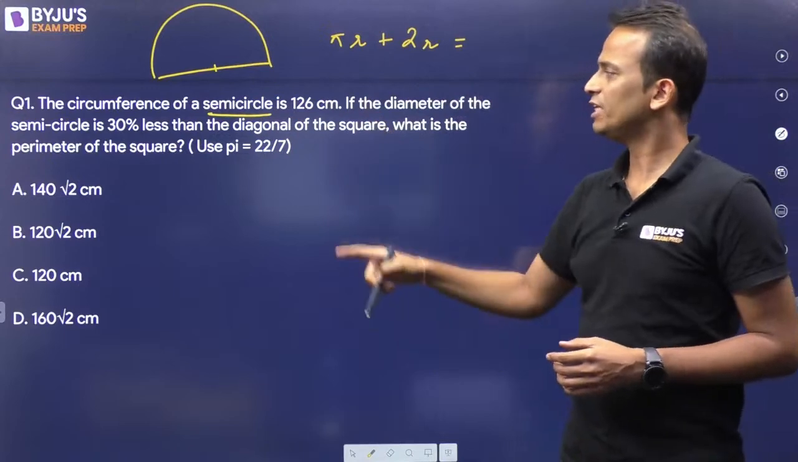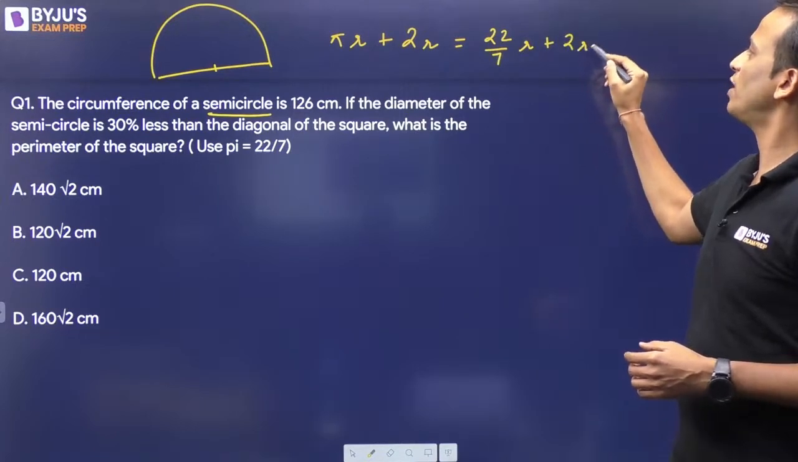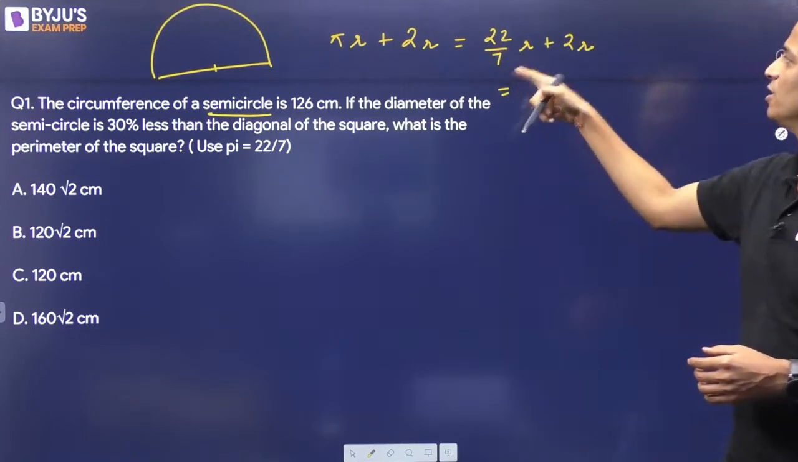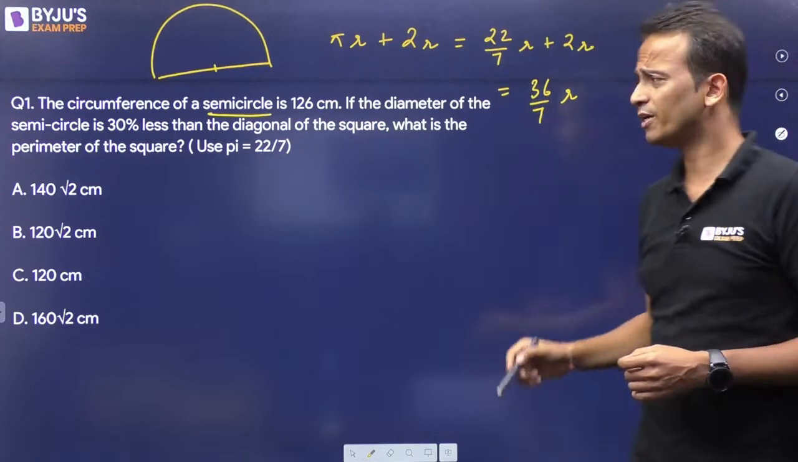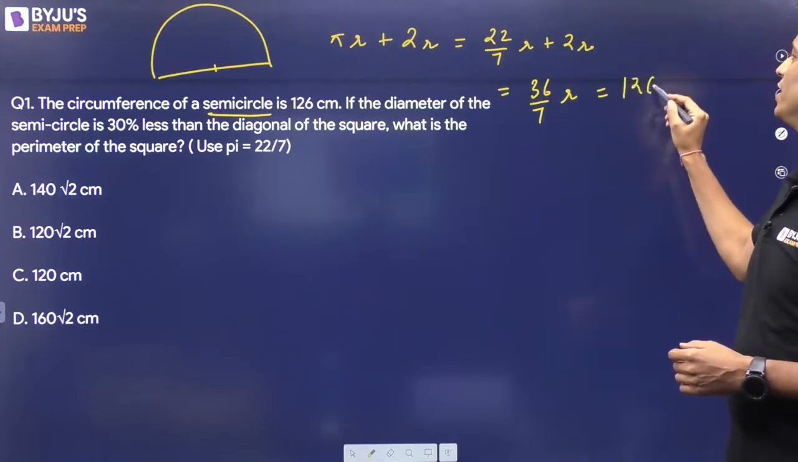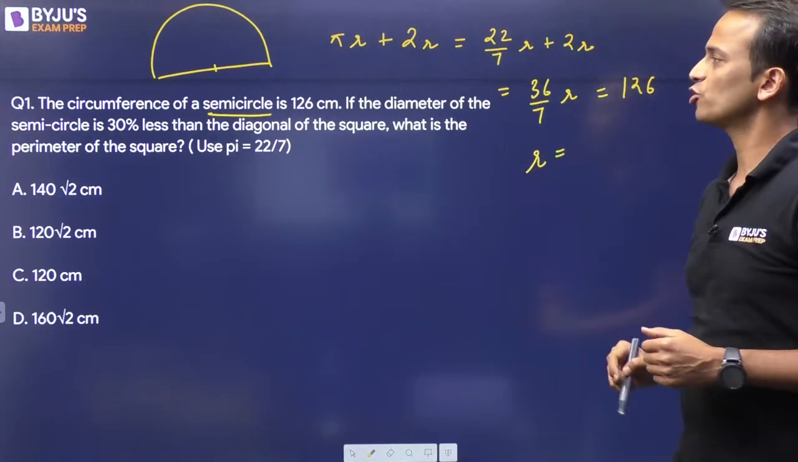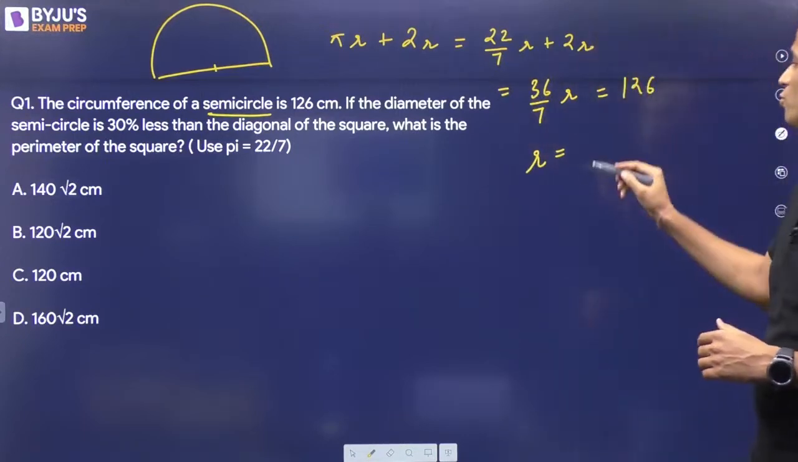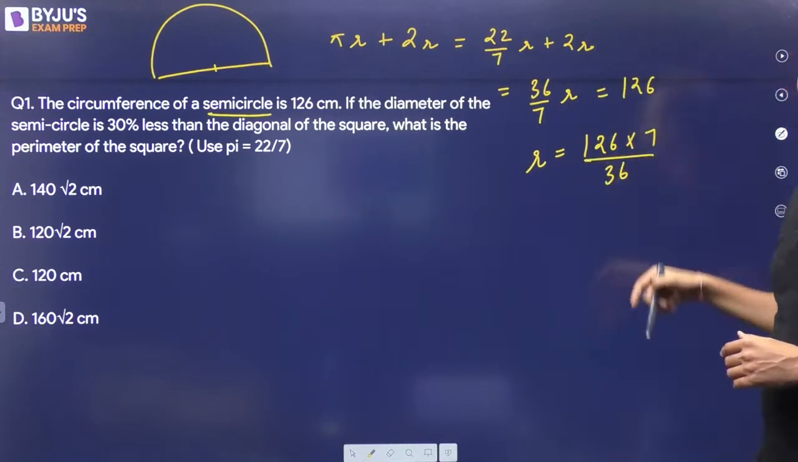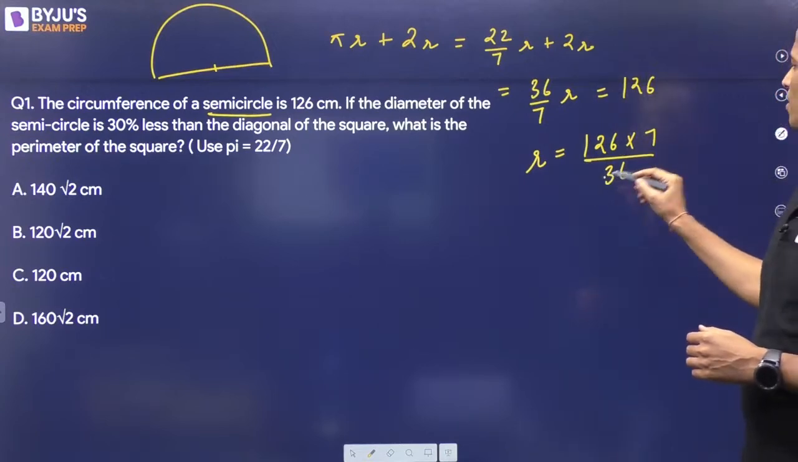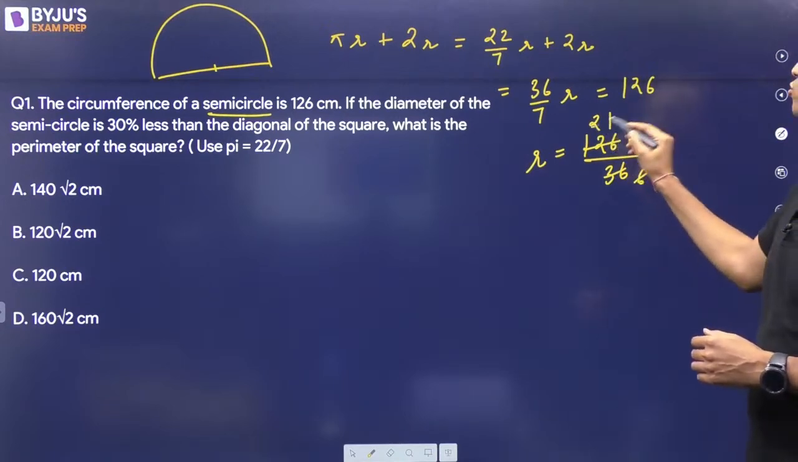Pi can be taken as 22 upon 7, so 22 upon 7 into r plus twice of r, which can further be written as 36 upon 7 r. Now this value is given as 126, so this is equal to 126. From here I can calculate the value of r. So the radius of this semicircle will be equal to 126 multiplied by 7 divided by 36. I can cancel out 6, and again I can cancel out 3, so it will become 2 and it will become 7.